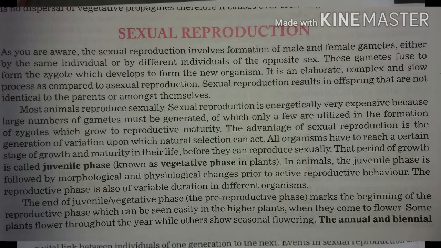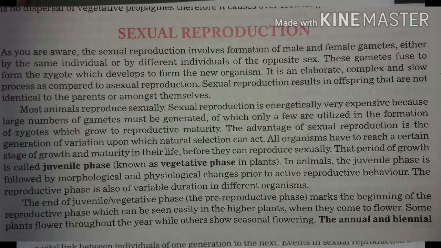The organism consumes all the available resources for growth and development. This phase may possess different structures, such as different shapes of leaves, different colors of feathers in birds, different protection of the body. The juvenile phase is called the vegetative phase in plants. The juvenile phase is of variable duration in different organisms.